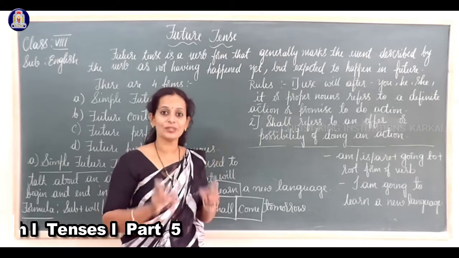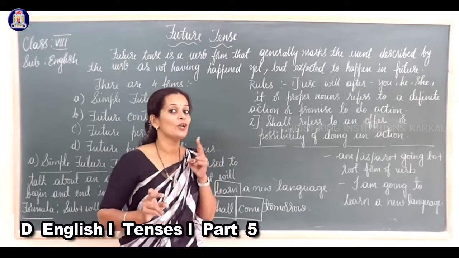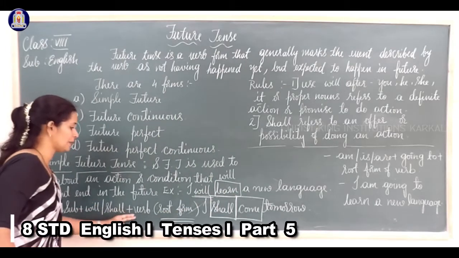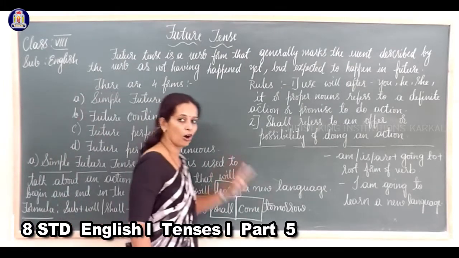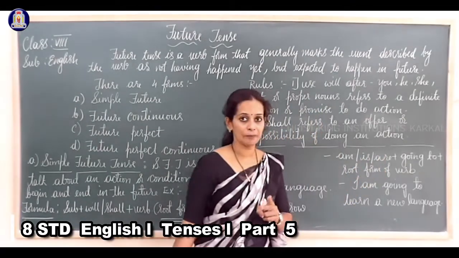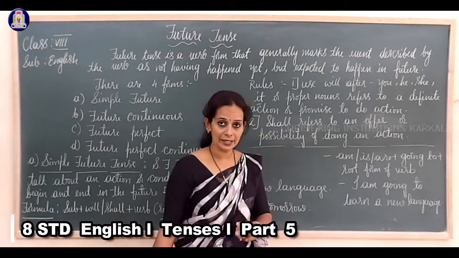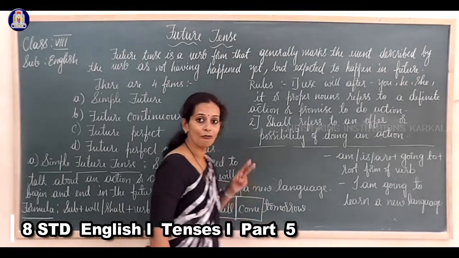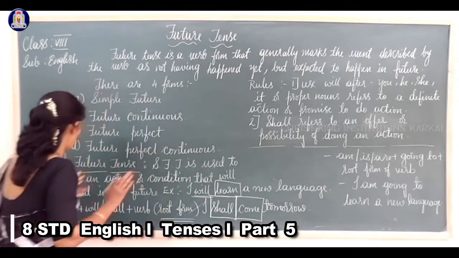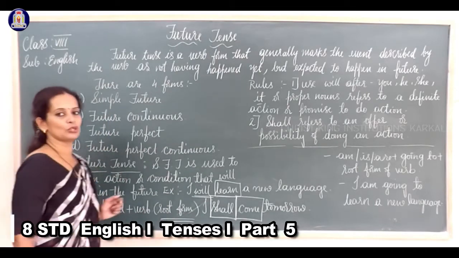Clear? One formula is subject plus will or shall plus verb, root form of the verb, or am, is, are plus going to plus root form of the verb. So in two ways you can form sentences under simple future tense.